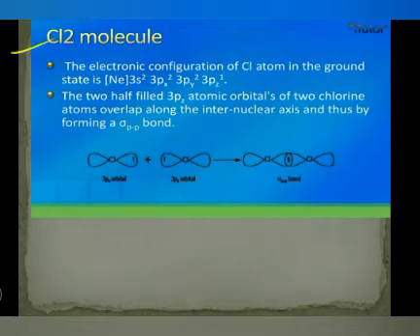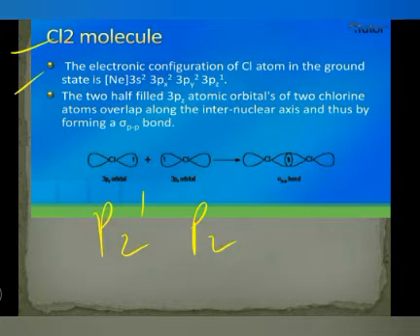Next is chlorine. The electron configuration of chlorine is neon 3s2 3px2 3py2 3pz1. So 3pz1 means that the pz is single, and the second pz is single, so the singles will overlap and form this type of overlapping. This is called PP overlapping.